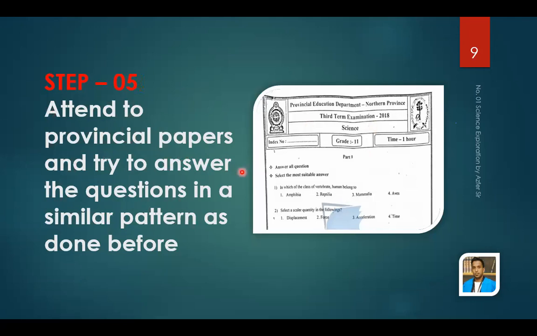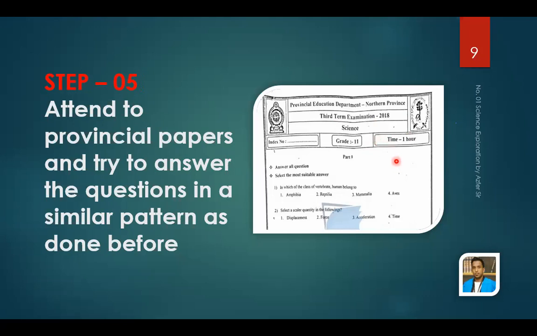Next, the fifth step that you have to follow is the revision process. Attend to the provincial papers and try to answer the questions in a similar pattern as done before. Now you have completed around 10-12 years of O-level past papers, and now you can see this is the Provincial Education Department, Northern Province, third term exam. These papers are available on the internet, or else you can go to a bookshop. Right now this is the right time for grade 11 students.